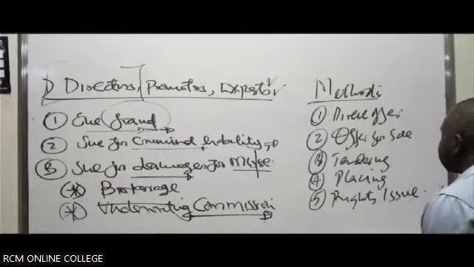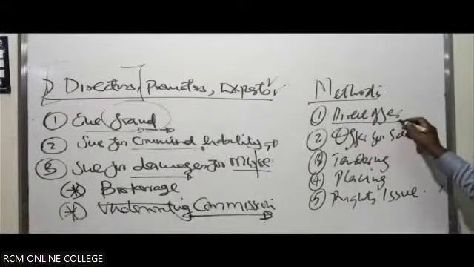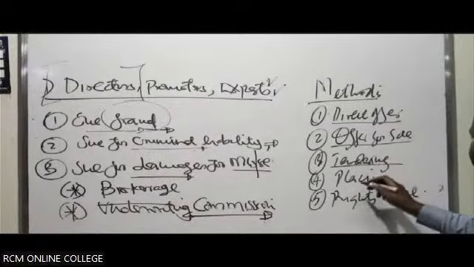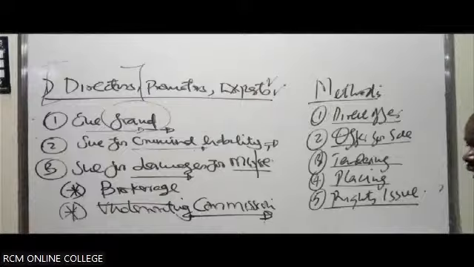So these are the methods the company can use to sell the shares. They can do a direct offer. They can do what we call offer for sale. They can do what we call tendering. They can do what we call placing. They can do a rights issue. So those are the methods of issuing shares.